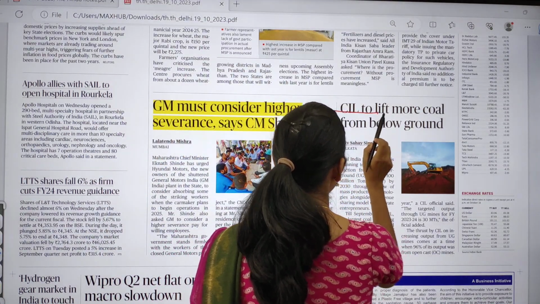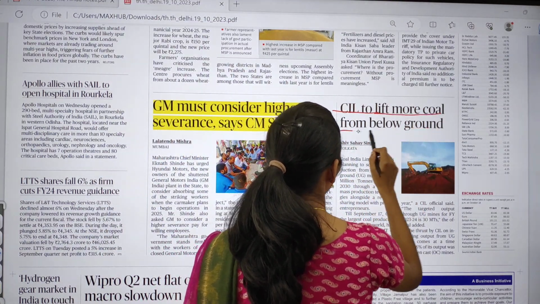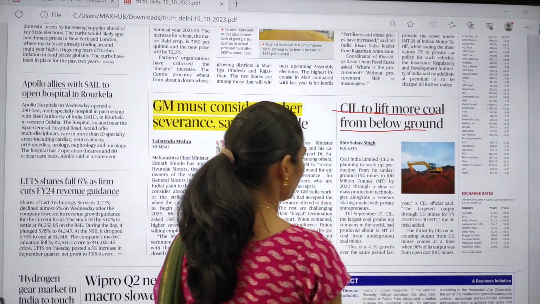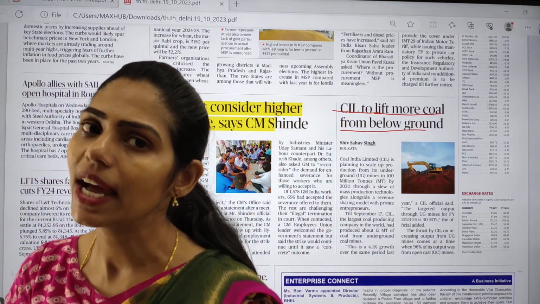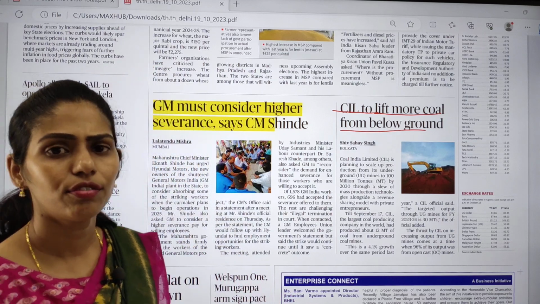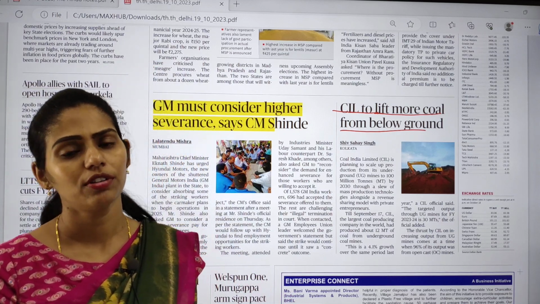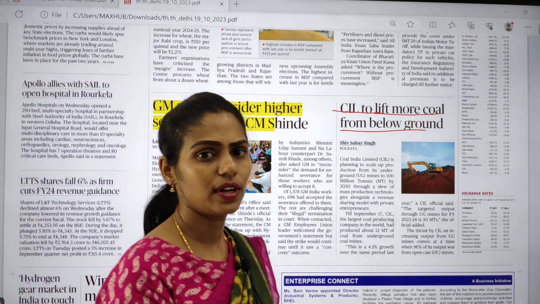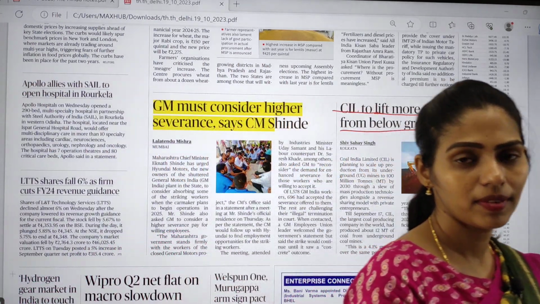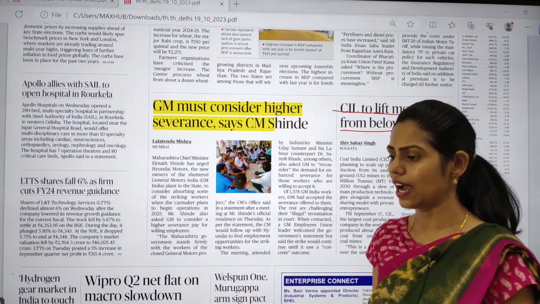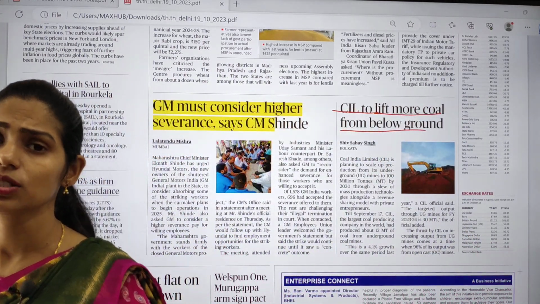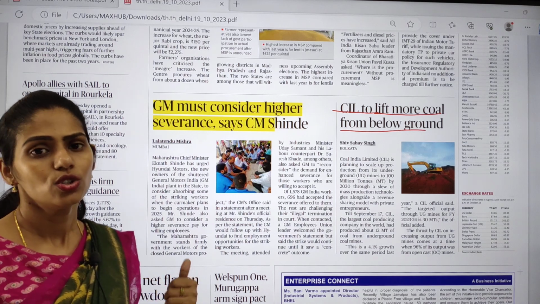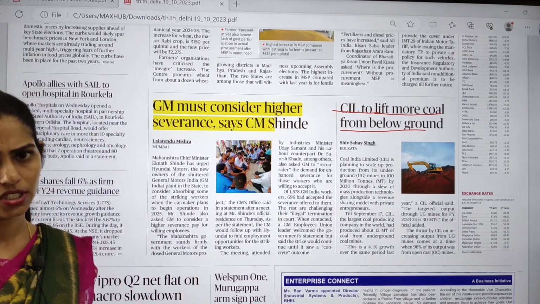CIL, that is Coal India Limited, to lift more coal from below ground. So here you have to see where this coal reserves are present. This coal is mainly formed during the Carboniferous period and as well as during the Gondwana period. But whatever coal is present in India is from the Gondwana time. So because of this, it is not much precious.